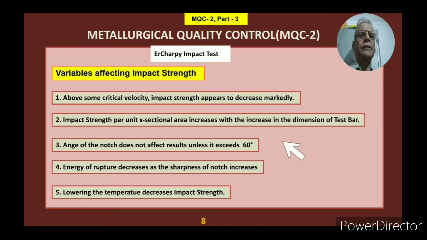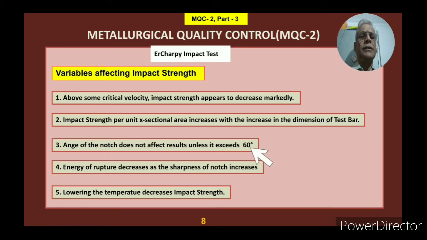Then the second variable that affects impact strength is the cross-sectional area. As the dimension of the test sample increases, like instead of 12 millimeter you take 15 millimeter, or 12 millimeter versus 20 millimeter square, you will find that the value will increase in this case. So this also affects.